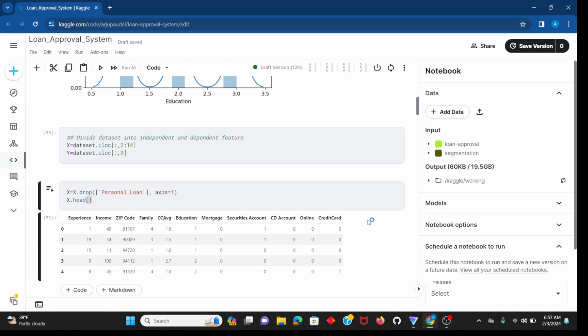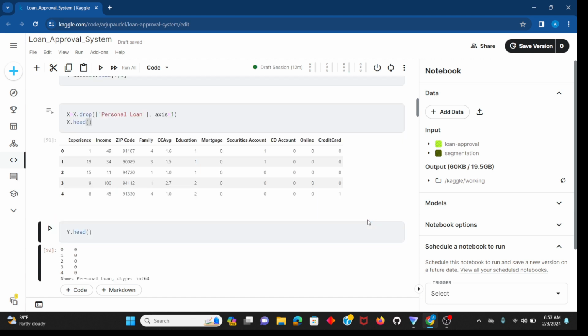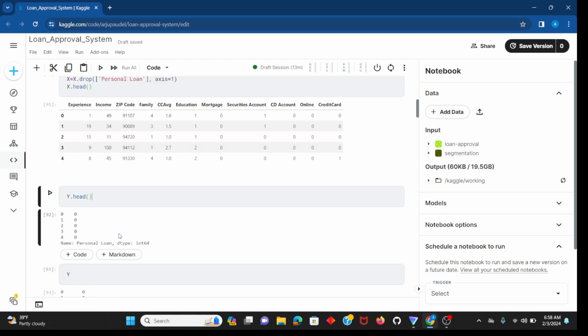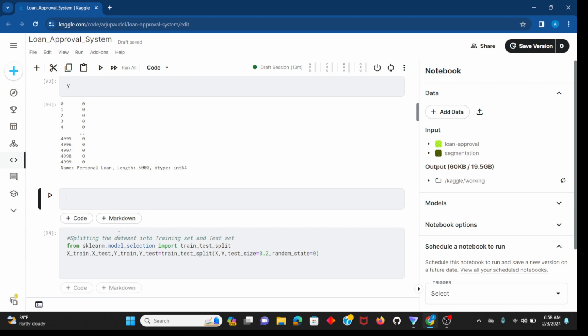This is our X, the independent variables, and this is my y, the personal loan, which is zero or one. Zero means the person doesn't get the loan, and one means the person gets the loan. You can see the head of X and y here. What I'm doing now is splitting the dataset into training and testing sets.